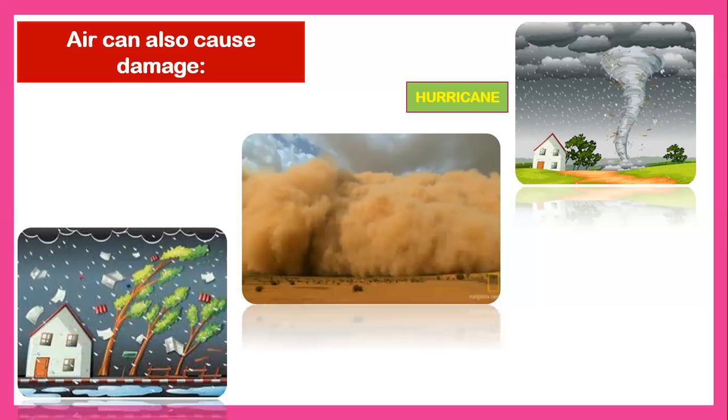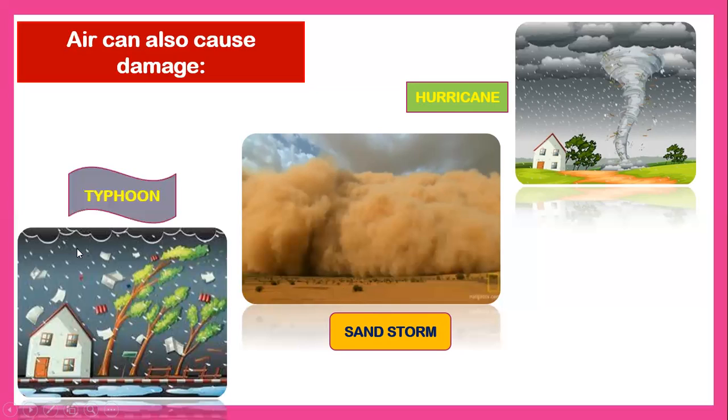Right, that is a sandstorm. Yes, that is a sandstorm. If there is a snowstorm in frozen areas, in the desert, there is a sandstorm. Okay? The last one, that is a typhoon. This typhoon is very dangerous. You know why?